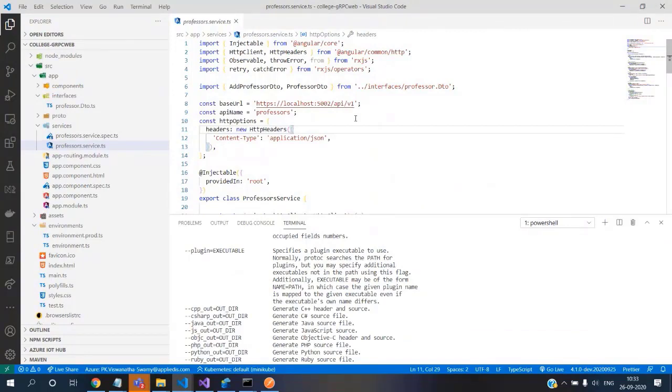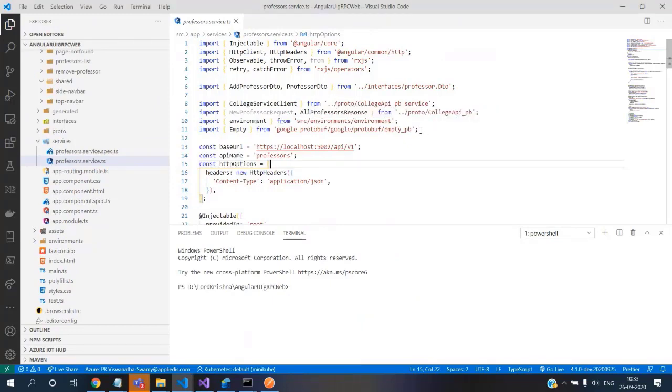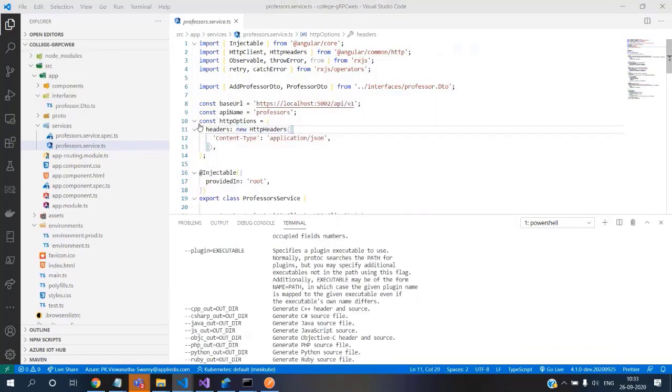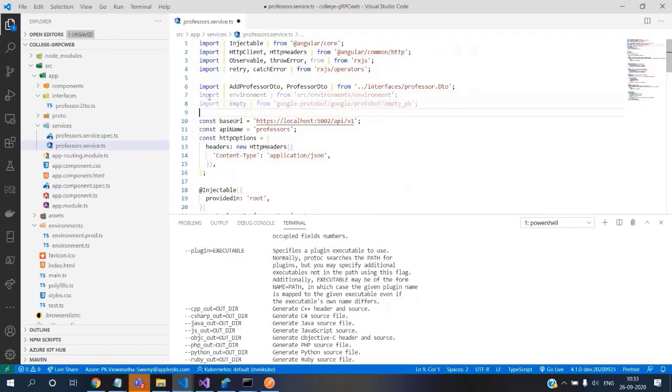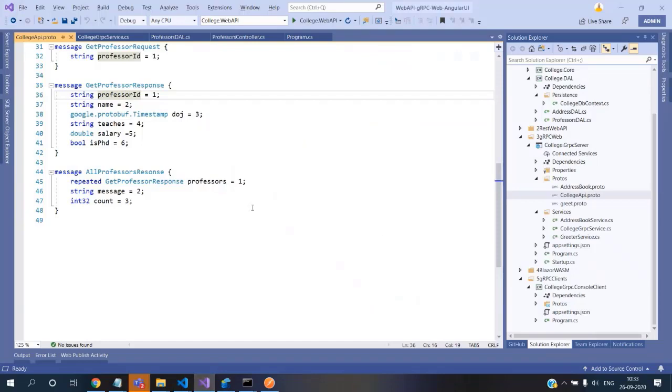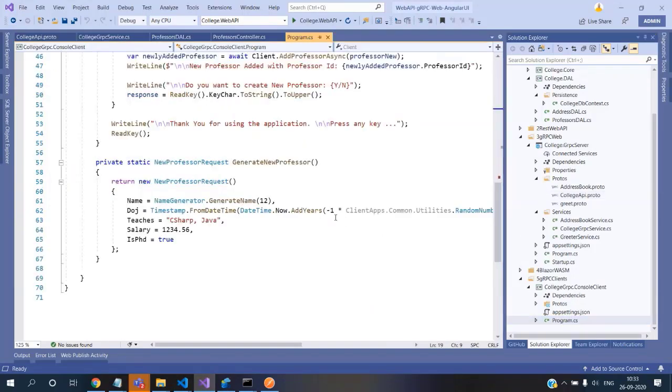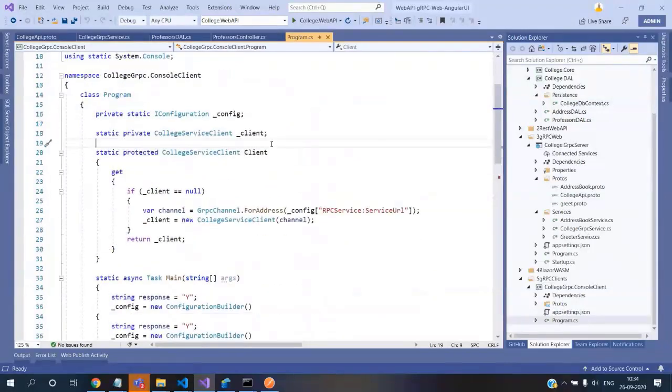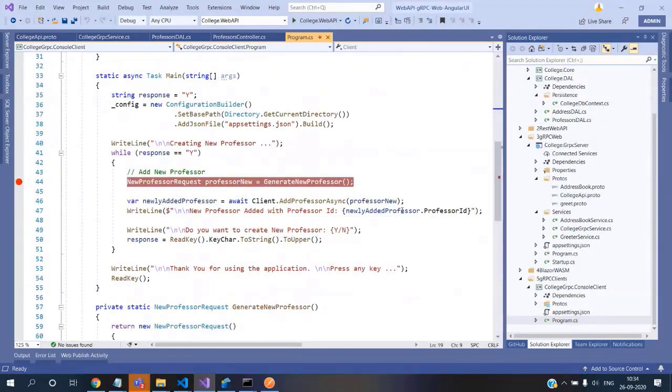There's no change, and additionally we will add these two guys. The environment should already be there. Okay, it's not there. Okay, environment and empty, because we're not passing anything. If you see the new request, we are not passing. We are passing get all request. Okay, this is the one.